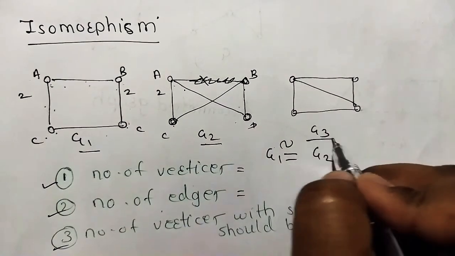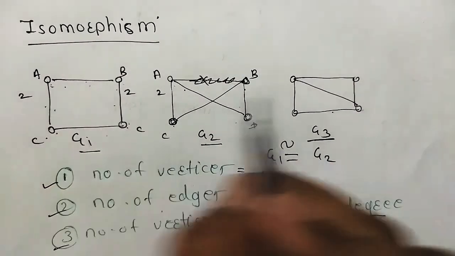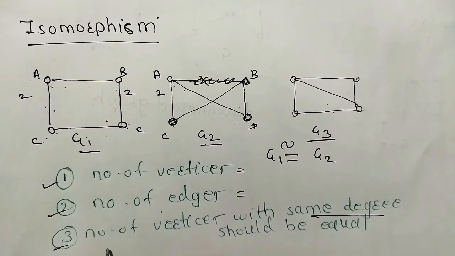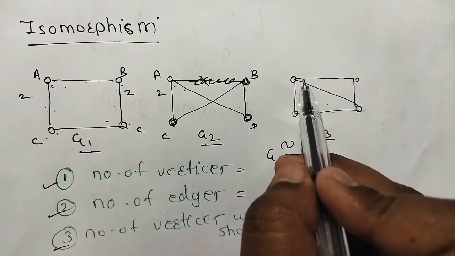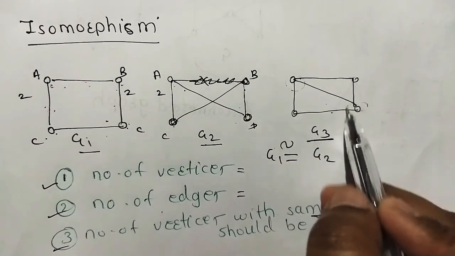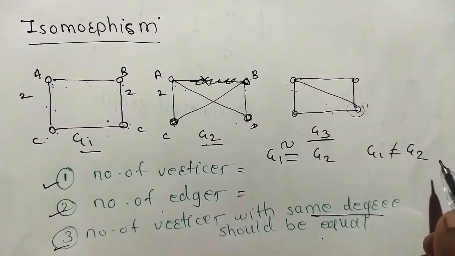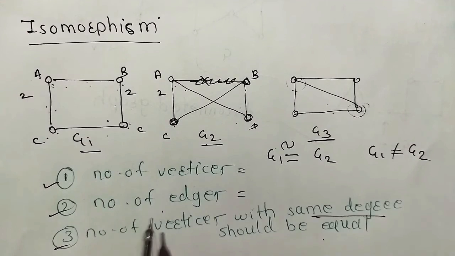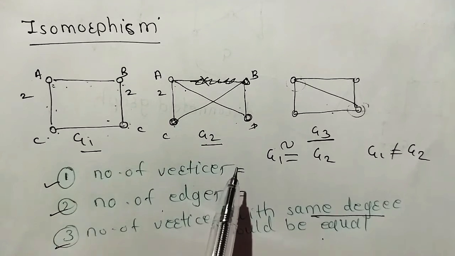Now in G3, if we check for this and this, here the number of vertices is 4, the number of edges is 4, here it is 5. Second does not follow. Third is the number of vertices with the same degree should be equal. Now here A is degree 2, here 2. Okay, but here the degree sequences are different. So G1 is not isomorphic to G3. Same for G2, it is not isomorphic to this. Just check these 3 conditions and find whether the given graphs are isomorphic or not.